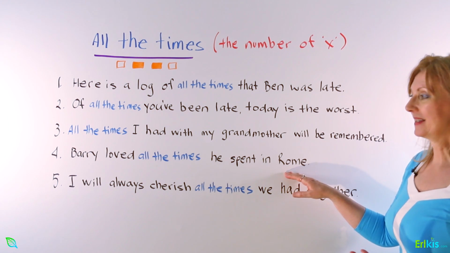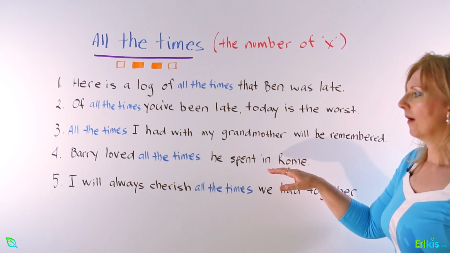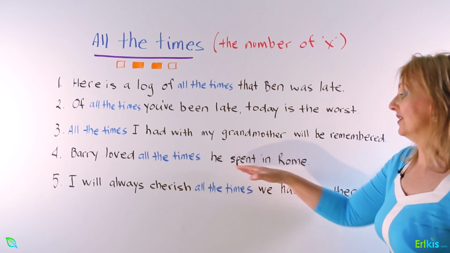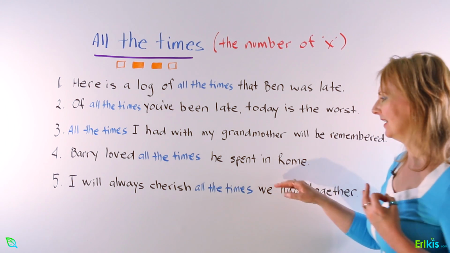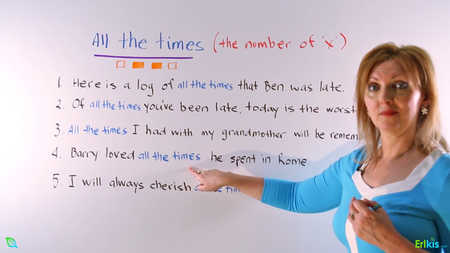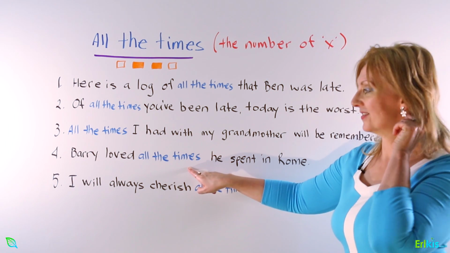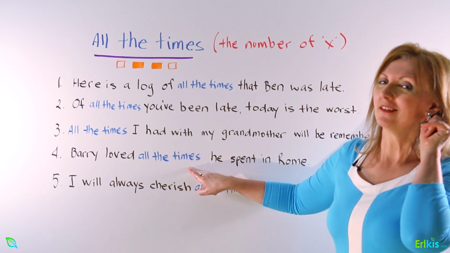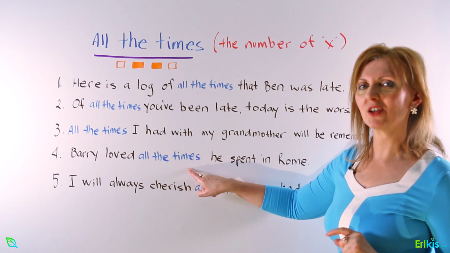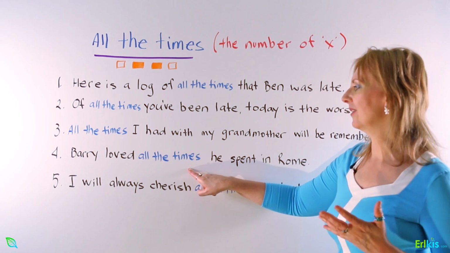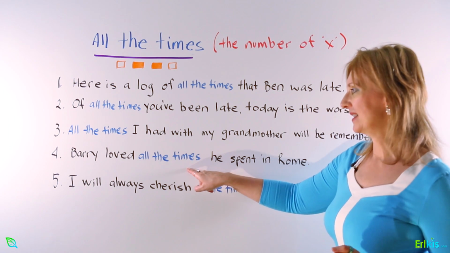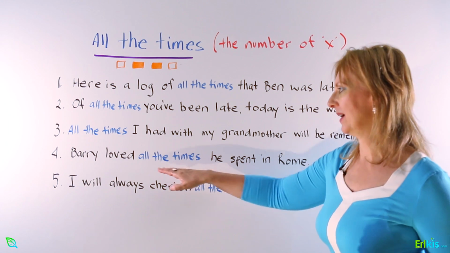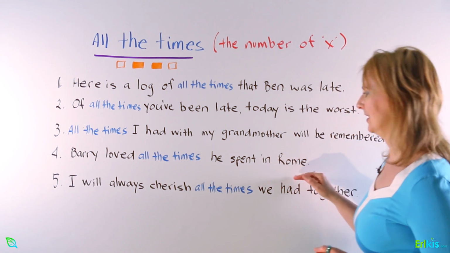Now, we could simply say Barry loved all of his trips to Rome. That's great, but what we're actually counting is the time that he spent. It's just a colloquial way, really, of saying Barry loved all of his trips to Rome. So instead, we just simply say Barry loved all the times he spent in Rome.